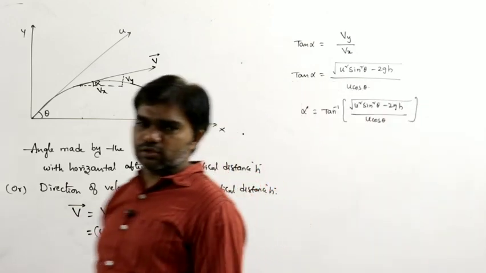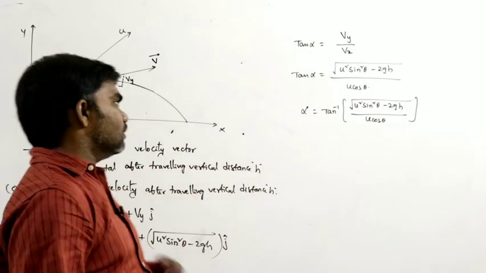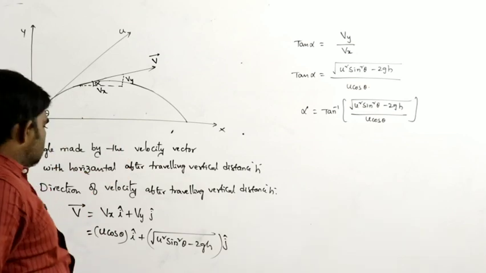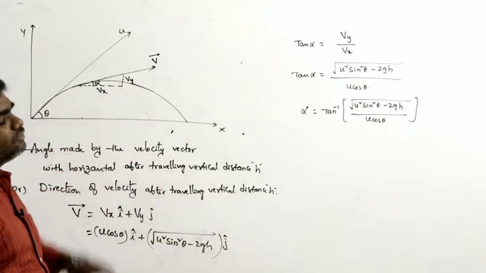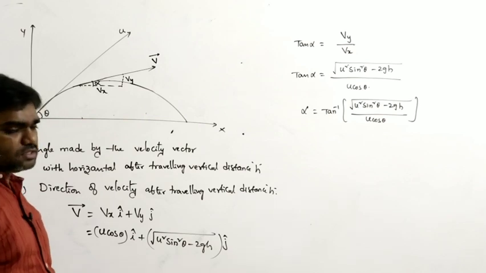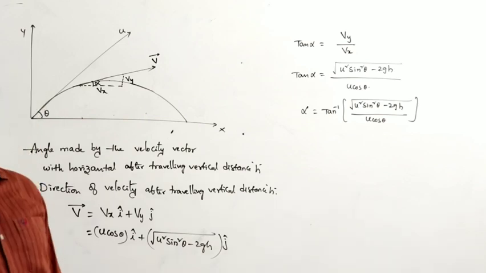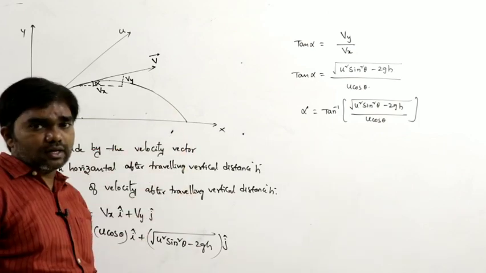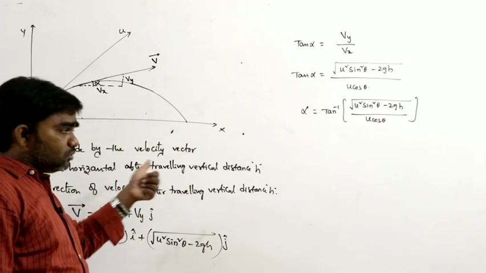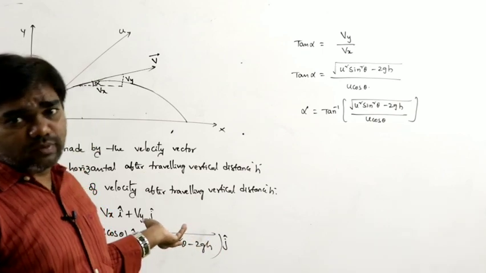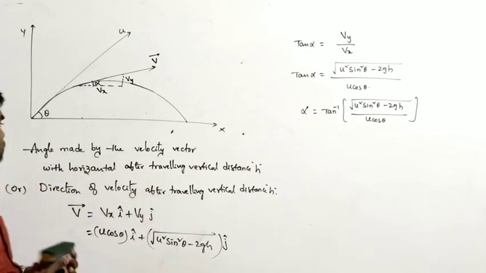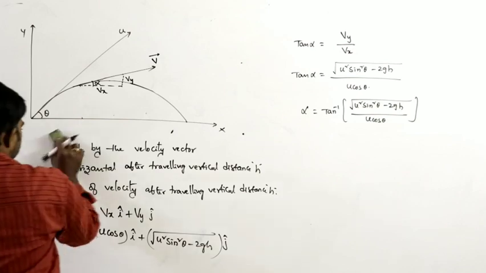So this is the way to calculate problems like this. What is the direction of the velocity vector after time t seconds? Like this we can calculate. After traveling a vertical distance we can calculate, and after time t seconds also we can calculate. This is the situation.